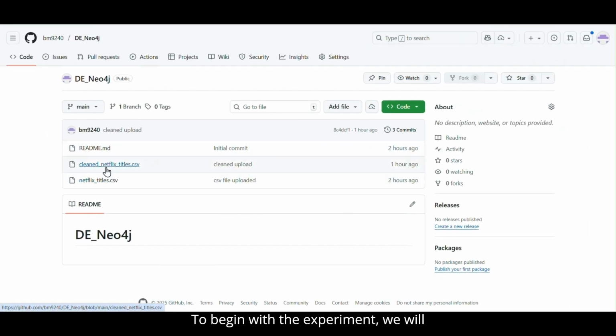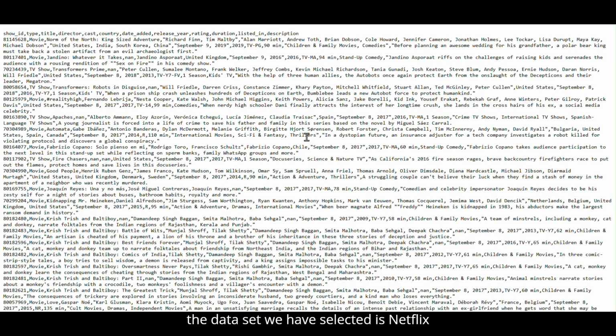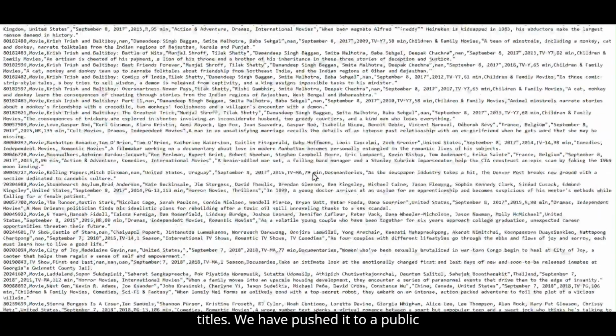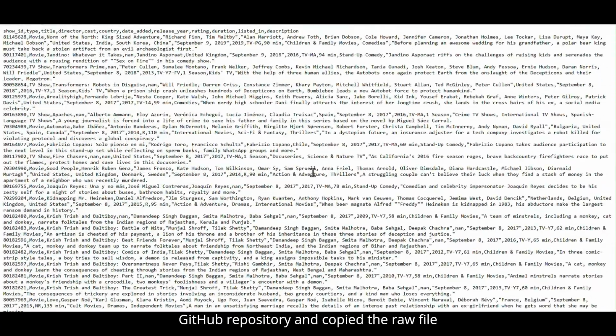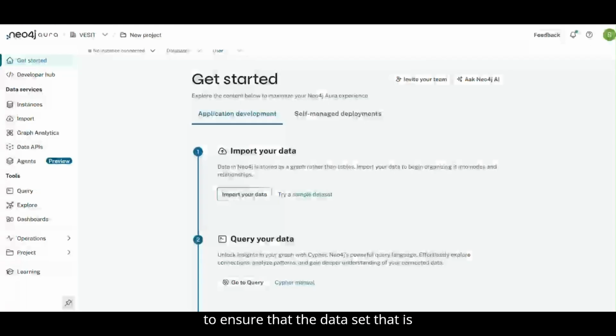To begin with the experiment, we'll first require an external dataset. The dataset we have selected is Netflix titles. We have pushed it to a public GitHub repository and copied the raw file link for further usage. It is important to ensure that the dataset being used is clean so that it doesn't give any errors.